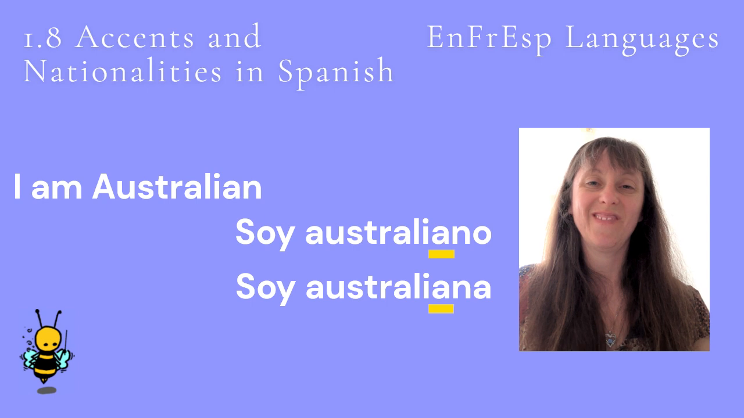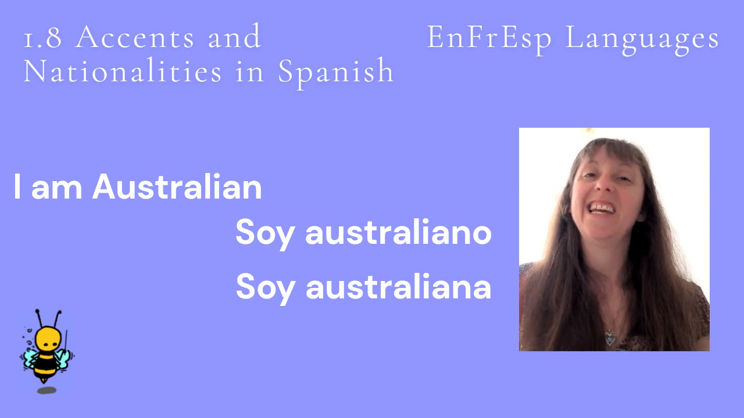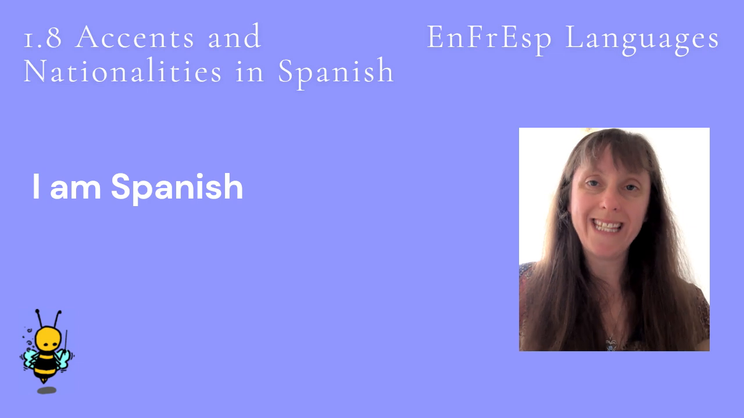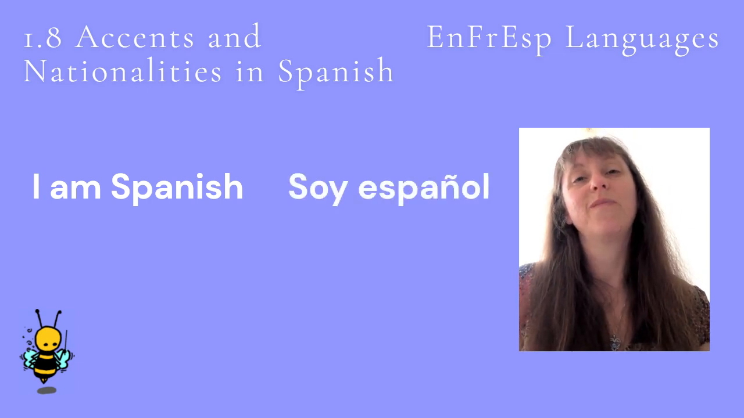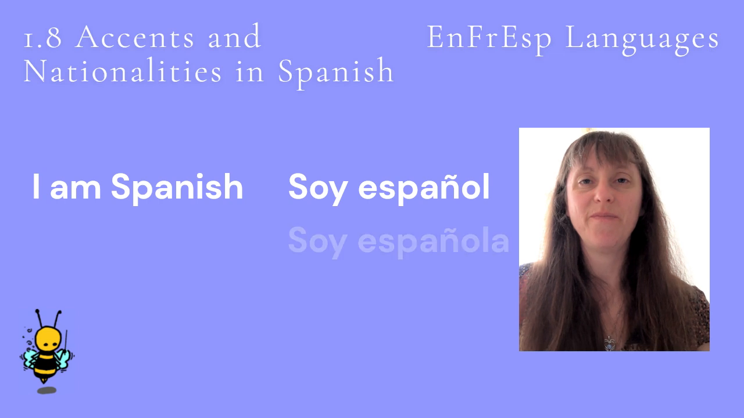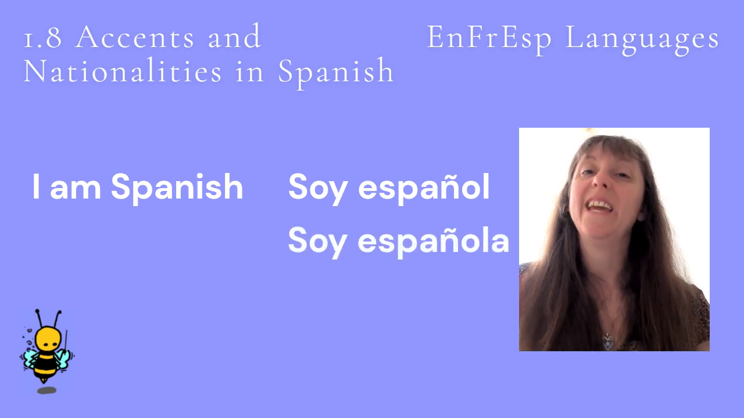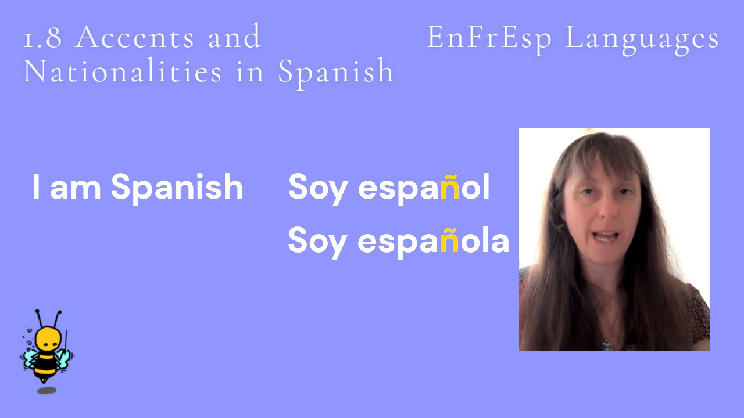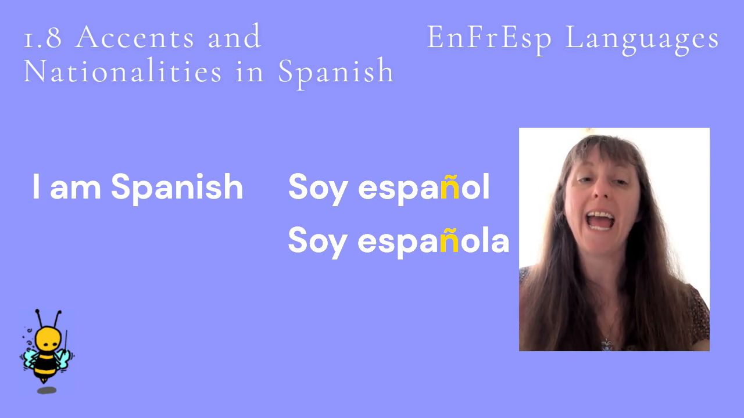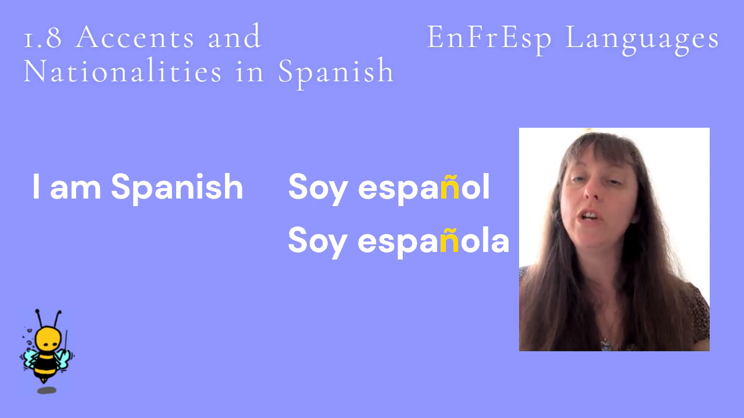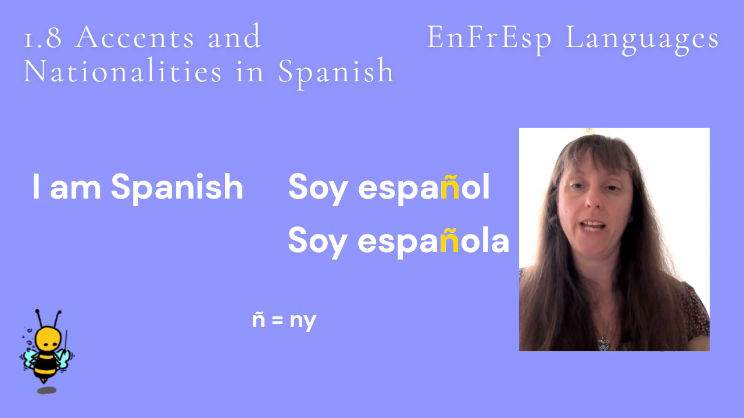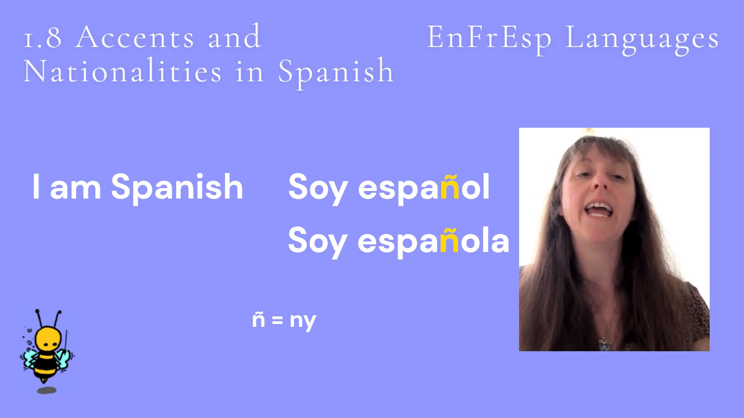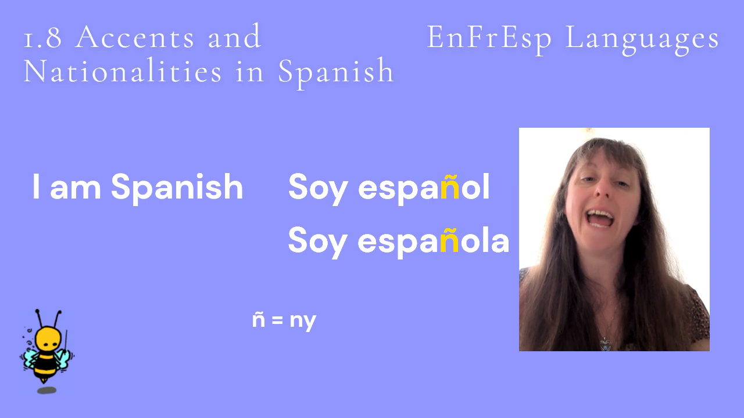Let's hear I am Australian said by a male and a female again. Soy australiano. Soy australiana. To say I am Spanish, we say Soy español if male and Soy española if female. Now the symbol above the N is called a tilde, and this forms a completely separate letter in the alphabet to N. So Spanish has an extra letter in the alphabet which looks like an N with a tilde above it. The tilde adds a Y sound after the N.